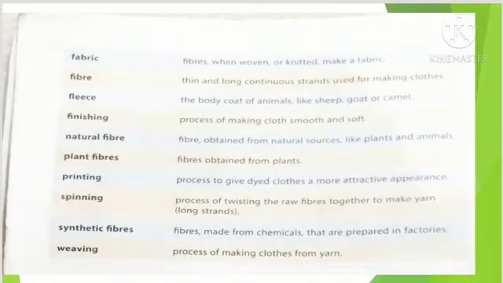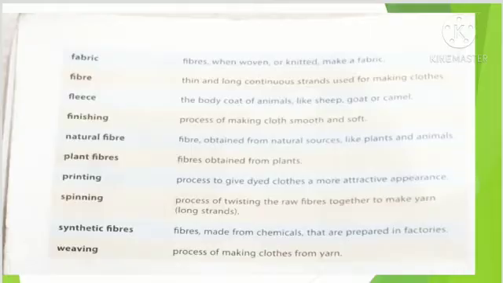First one is fabric. Fabric is the cloth which is made from the fibers. When these fibers are woven or knitted, we get a fabric, or you can say cloth. Now, the next one is fiber. Fiber is the thin and long continuous strand used for making clothes. जिससे क्लोथ बनाए जाते हैं उन लंबे धागों को फाइबर बोलते हैं.